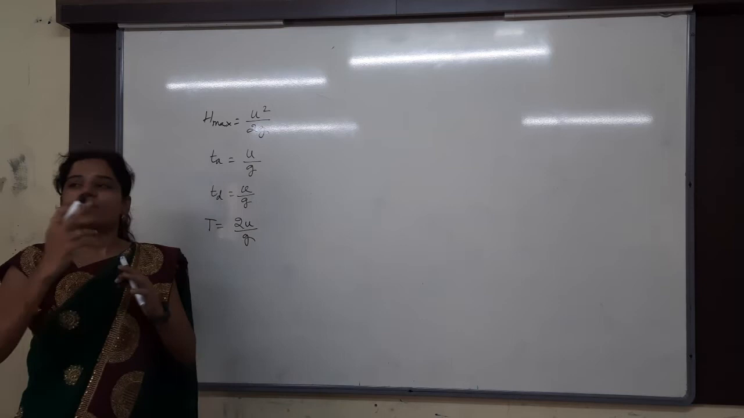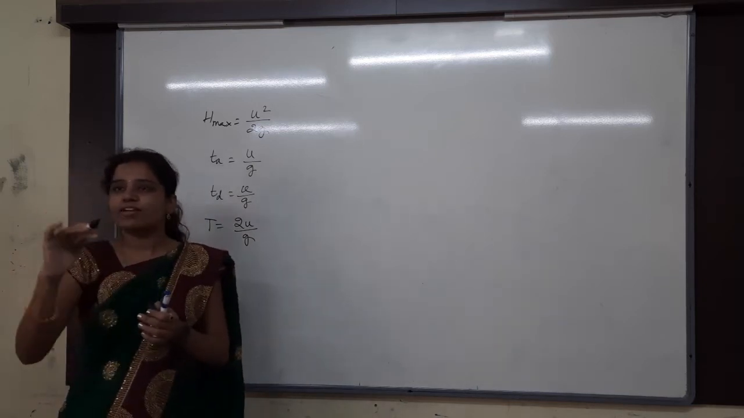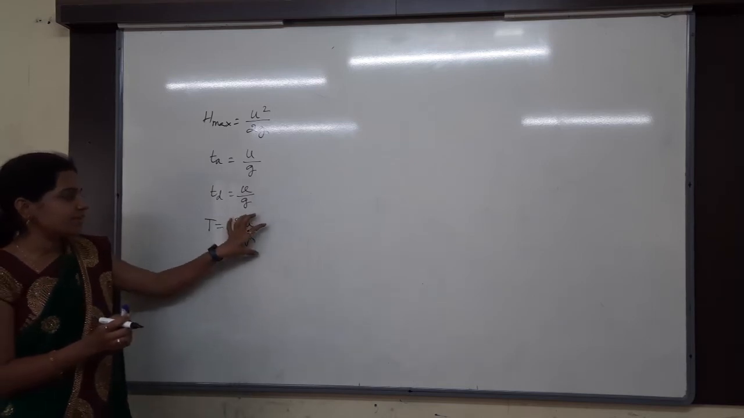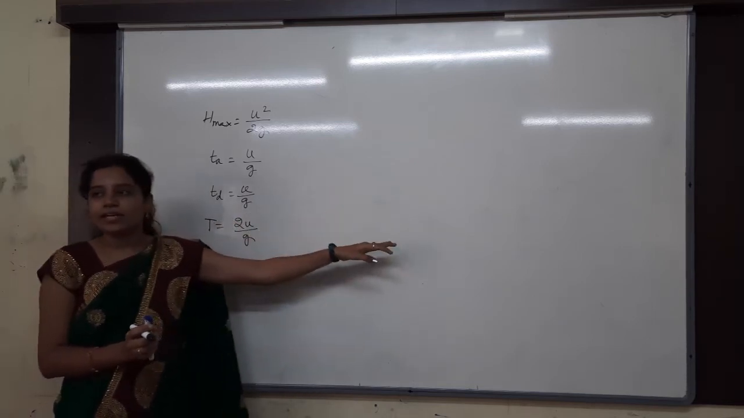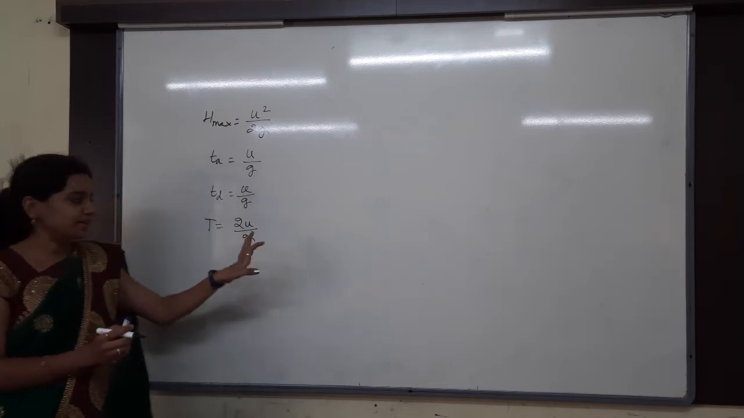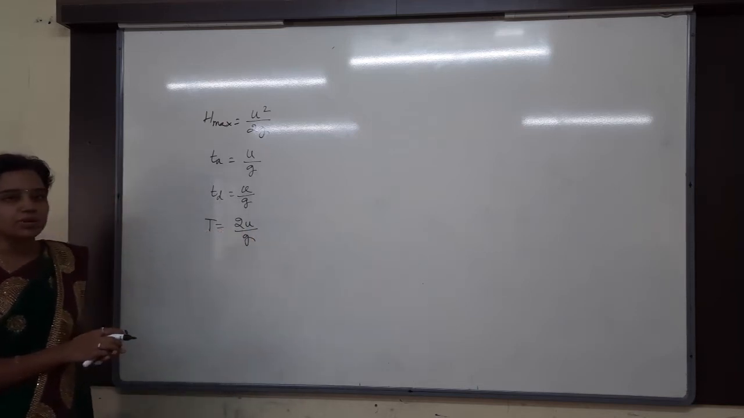See, initial and then final should be same. That's it. Initial level and then final level should be same. So at that time we call it the time taken by the body to remain in the air, otherwise to reach the same point, also called as what? Time of flight. The formula is T is equals to 2u by g.